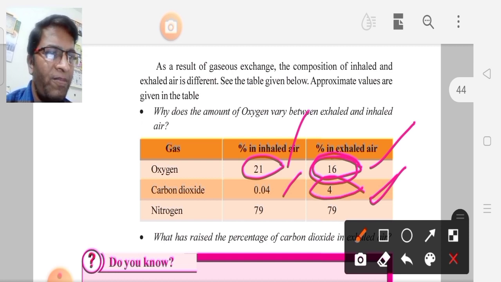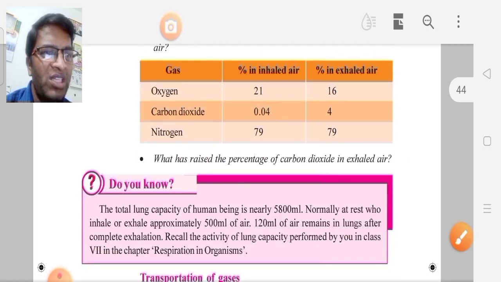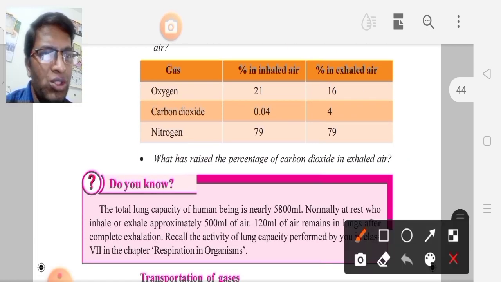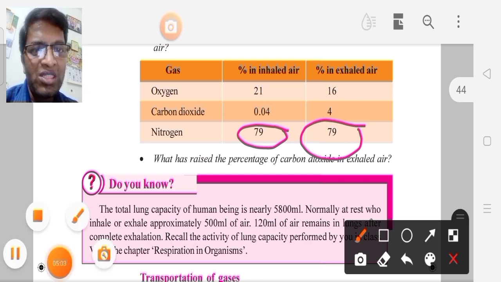Next, nitrogen. In the percentage of nitrogen there is no change. Based on this, what we can say is nitrogen does not play a role in the respiration process.